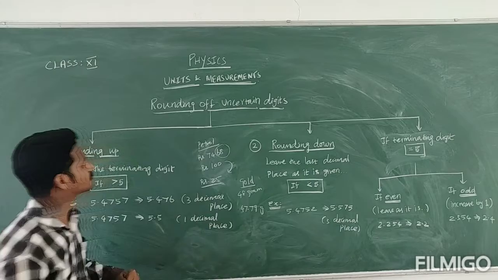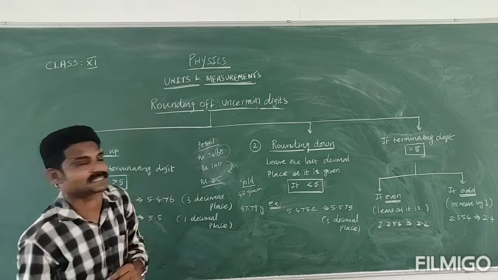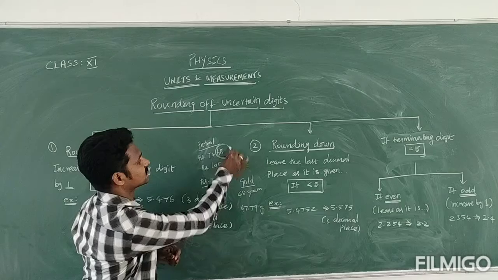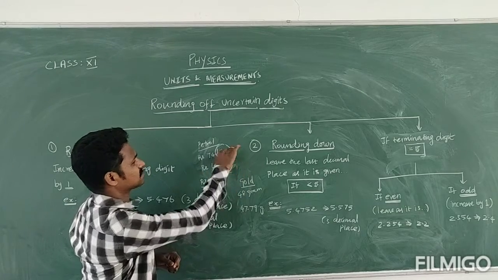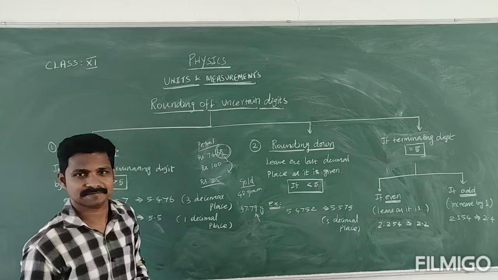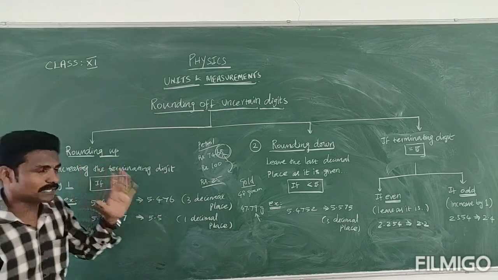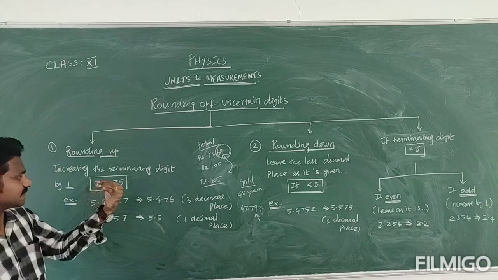See students, the topic name is rounding off for uncertain digit. Especially the last number is the uncertain digit. So see how to round off. The rounding off value you should follow if it is less than 1.